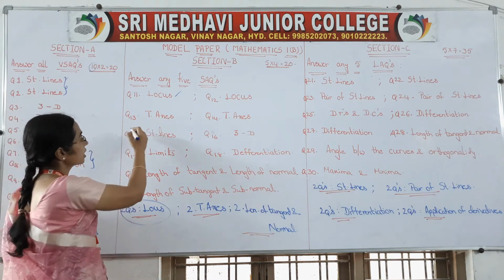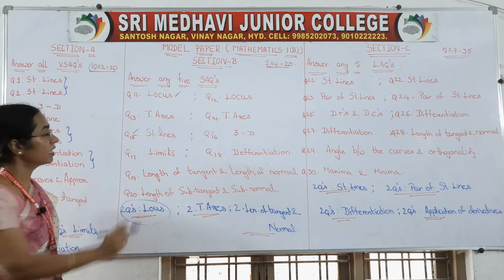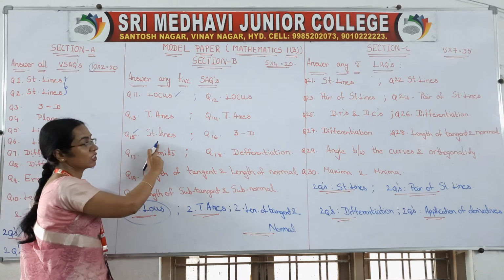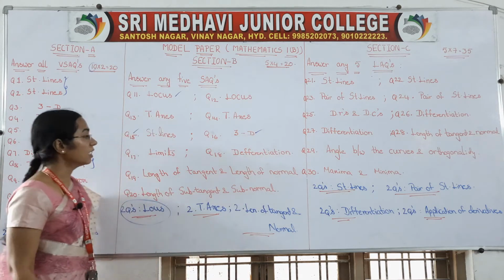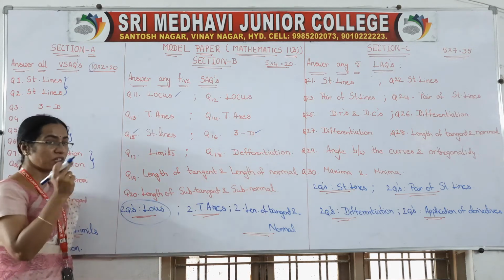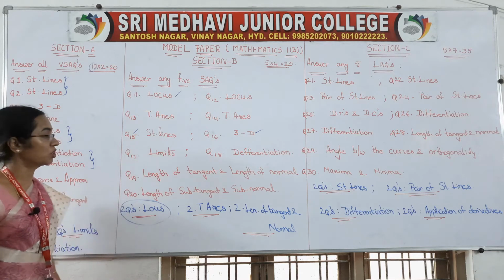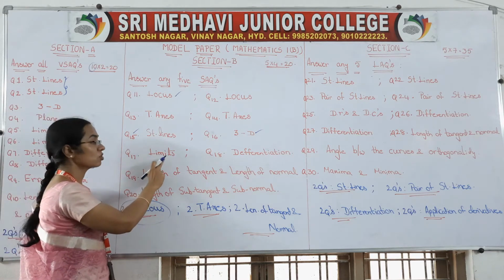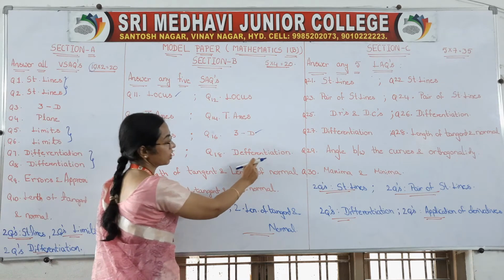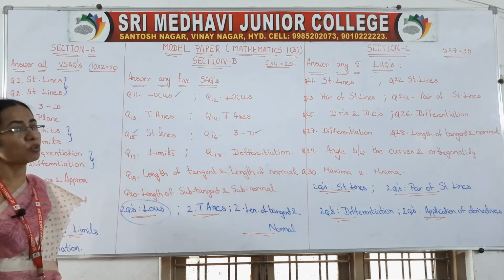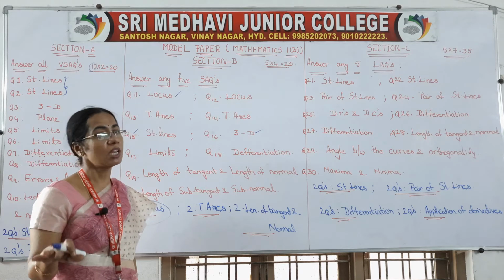So next question is from straight lines. Next 4 marks question is from straight lines, and the next question is from 3D, right? From 3D we are having 2 marks question also, 4 marks question also. Next observe, next question is from limits. Next question, differentiation. In this differentiation mostly we are going to get first principle problems, right?